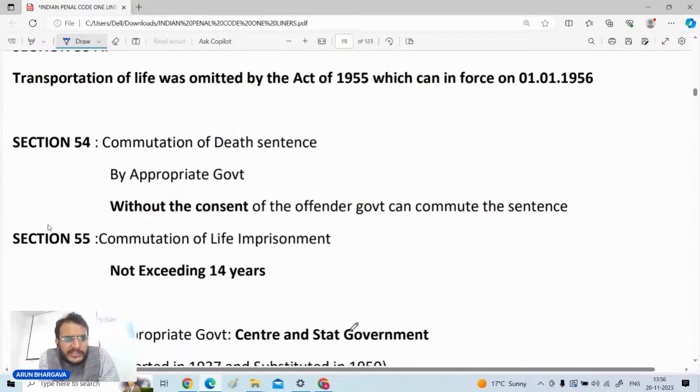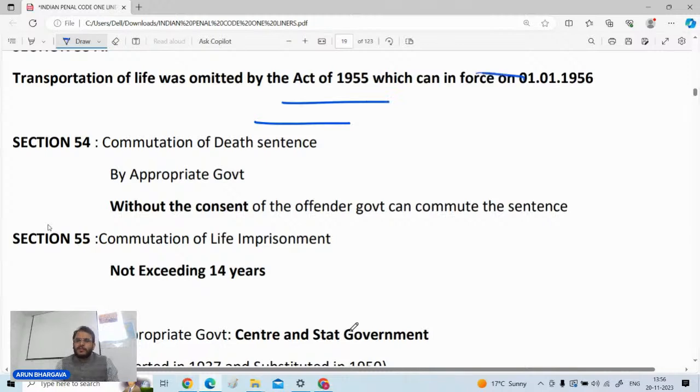The first question is कि look, before 1955 there was a punishment that was transportation for life, but after the amendment of 1955 this punishment was omitted and there was a new punishment, that is rigorous imprisonment is there and life imprisonment is there, but transportation of life, जिसको काला पानी की सजा कहते थे, वो अब हटा दी गई. तो transportation of life was omitted by the act of 1955 and it came in force on 1st of January 1956. So एक date आपके लिए important है.